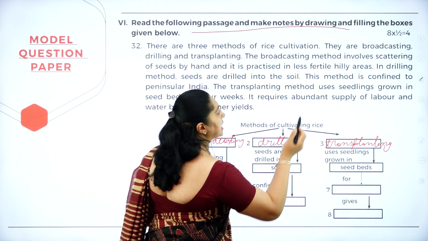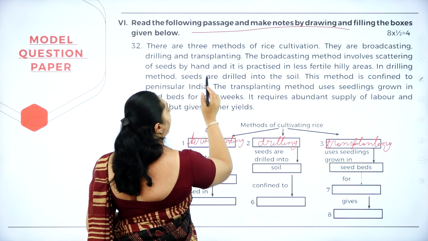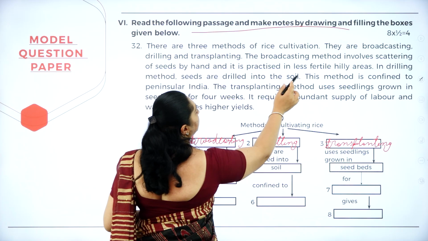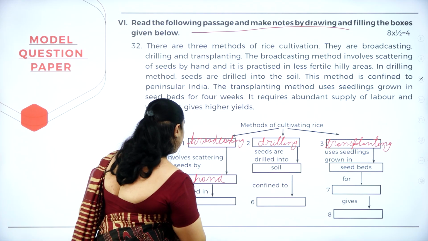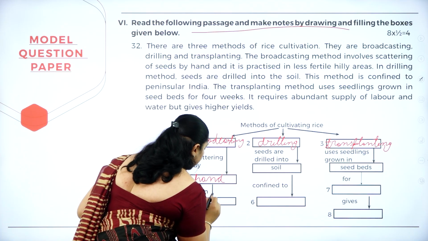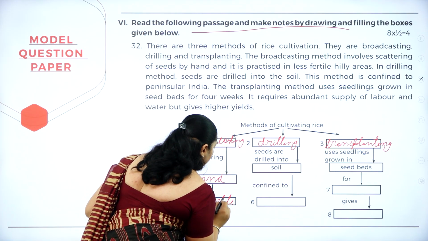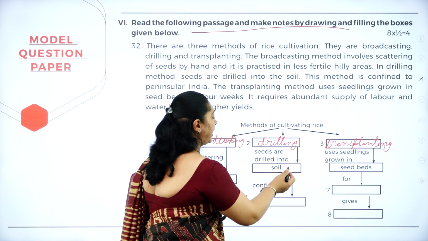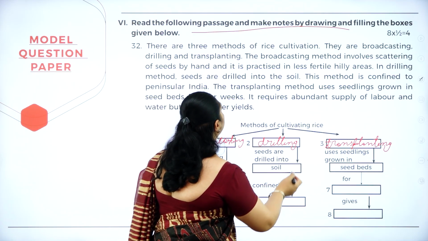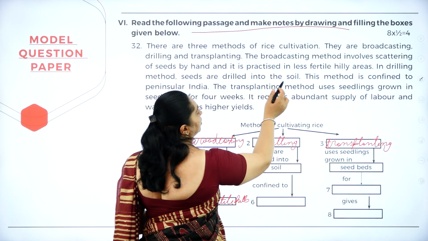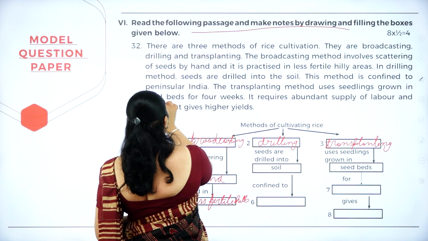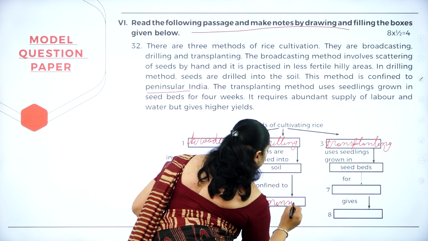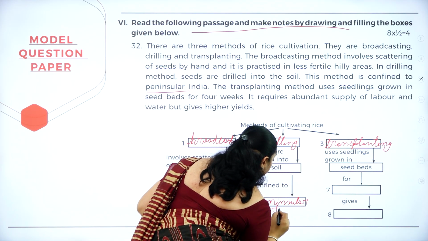The broadcasting method involves scattering of seeds by hand, and it is practiced in less fertile hills. Next, seeds are drilled into soil, confined to. In the drilling method, seeds are drilled into soil. This method is confined to peninsular India.